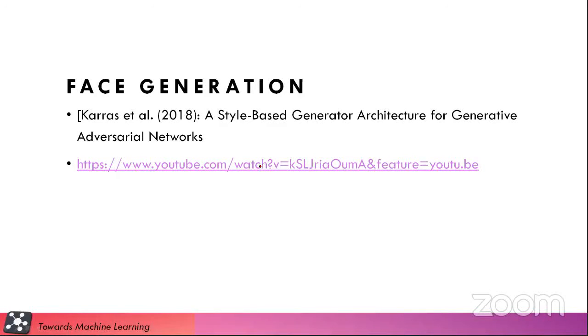Now you can use the face generation. So I'm playing a YouTube video, so you can see.